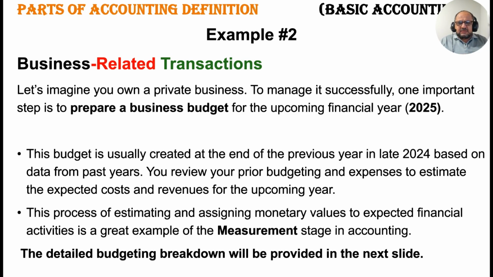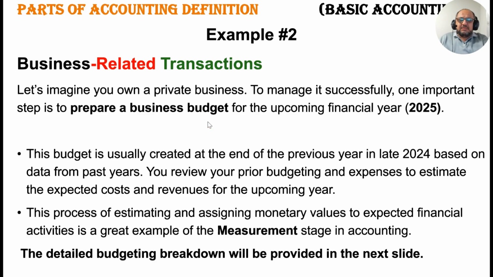Okay, let's start today's topic. Example number 2, business related transaction. Let's imagine you own a private business. To manage it successfully, one important step is to prepare a business budget for the upcoming financial year 2025. It's as if I have prepared this video in the year 2025, that's why I'm writing 2025. So what does this whole sentence mean?